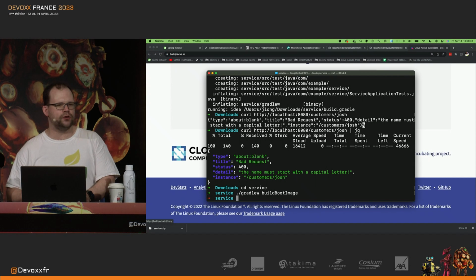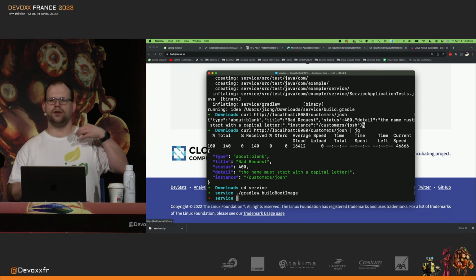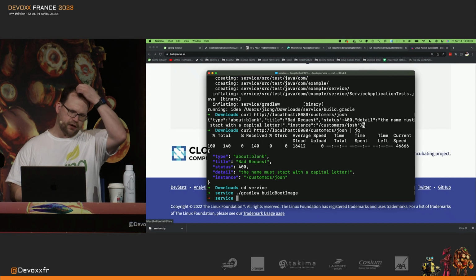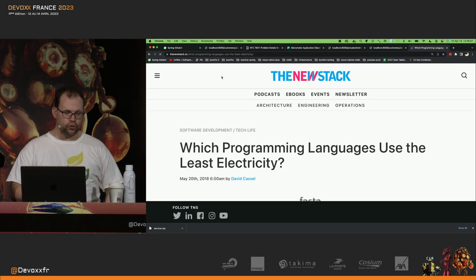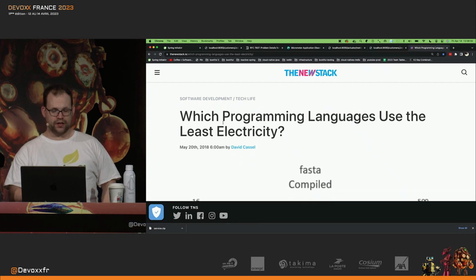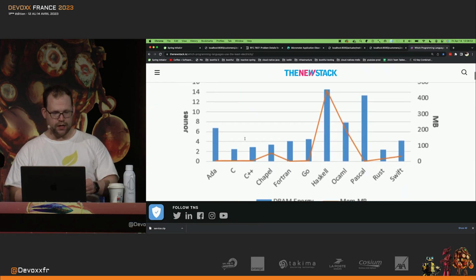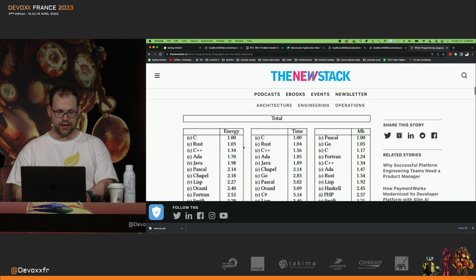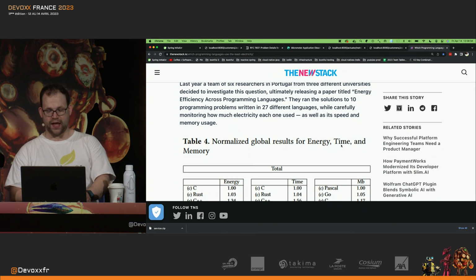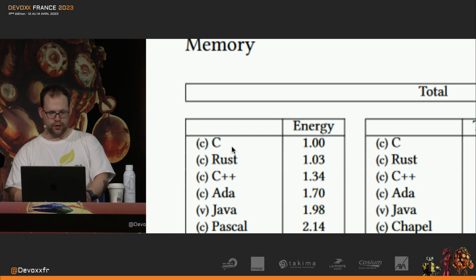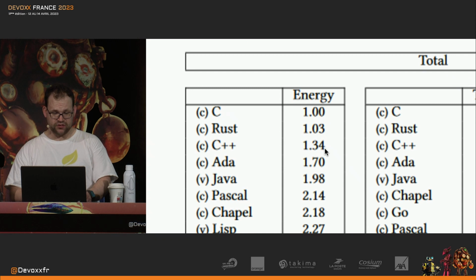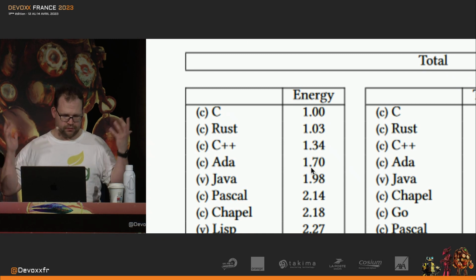The other thing I want to do is to make my application as efficient and small as possible, OK? And here, my friends, it's worth remembering that Java is actually a very efficient, powerful language, right? And if you look at this old graph from 5 years ago that looks at programming languages that use the least electricity, there's some very interesting information here, right? This is a normalized table of results for energy, time, and memory. So, of course, C is the best. It's the least memory and the least energy to run some code. Rust does pretty good. C++ does pretty good.